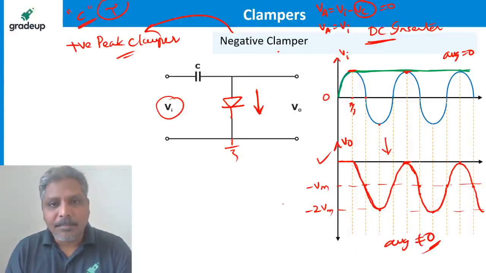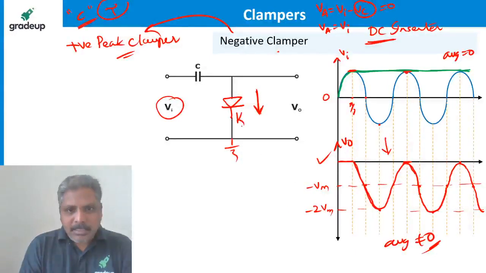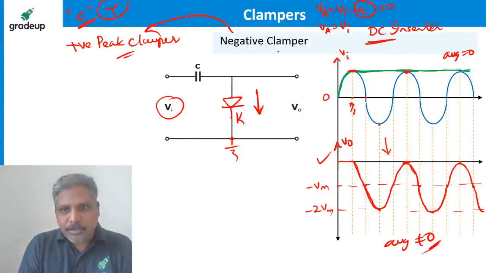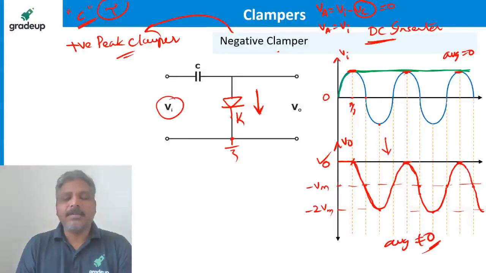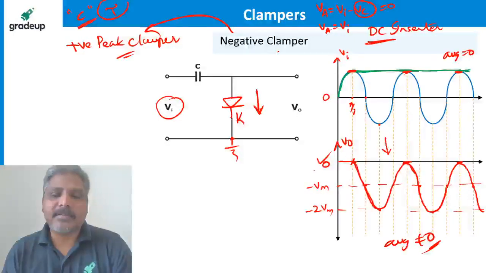But where is it clamped to? You see the cathode voltage, where it is connected to. The cathode is connected to 0. That's why these positive peaks of the input are clamped to the 0 level. Check it. Are clamped to the 0 level. Of course, after pi by 2 radians only.